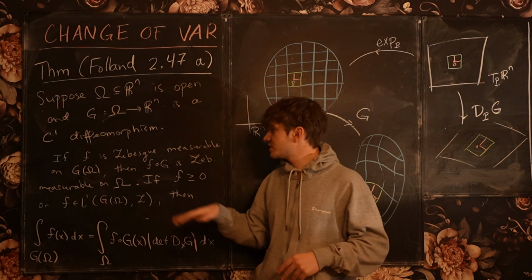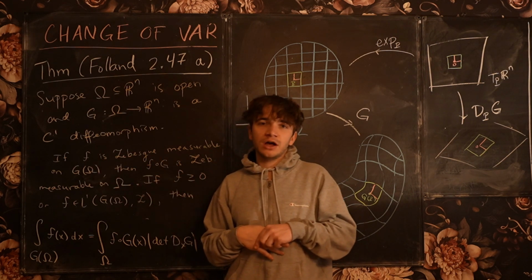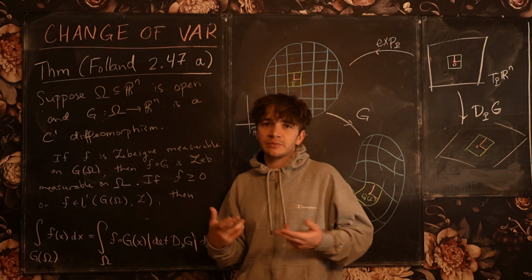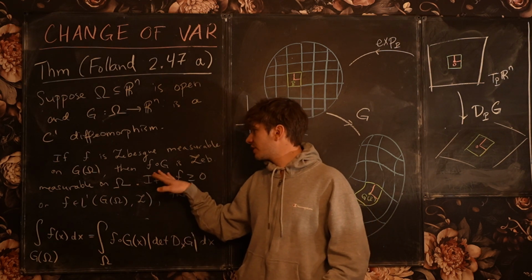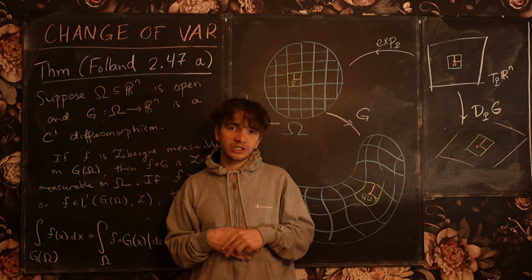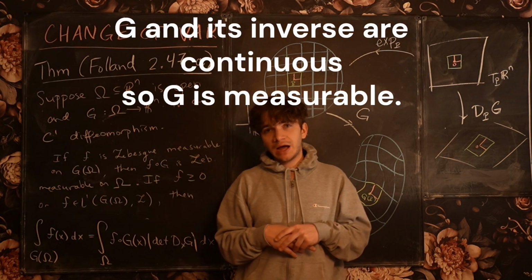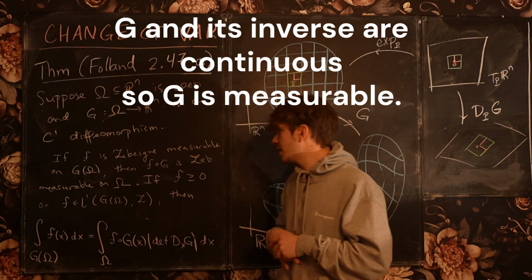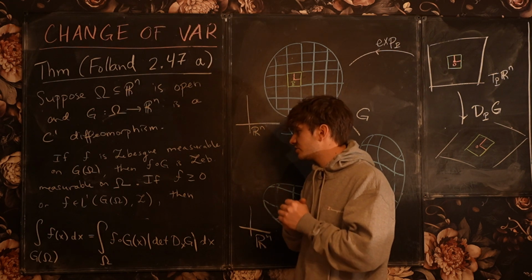So it follows that if f satisfies this condition that its inverse image of sets preserves measurability, then that will definitely hold for the pullback of f by G, because G itself is invertible, so G is going to be a measurable map. And so our goal is to prove this theorem.